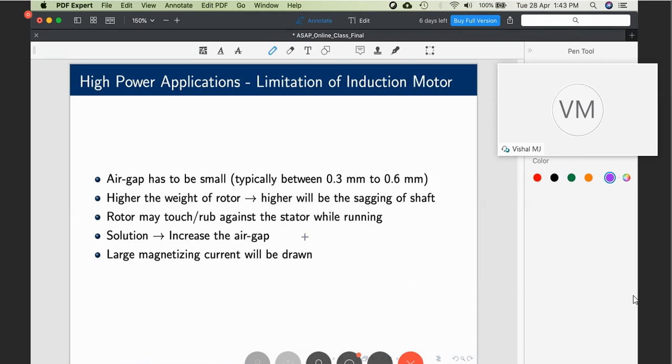So I hope you understood why a good induction machine cannot be made. It's not that it cannot be made, but a good design of an induction machine for high power applications is nearly impossible, because of the huge amount of magnetizing current it draws. Hope the concept is clear. To explain this, I explained the relevance of magnetizing current and air gap flux. If you have doubts, please feel free to ask. I will be happy to clear them in the discussion session.